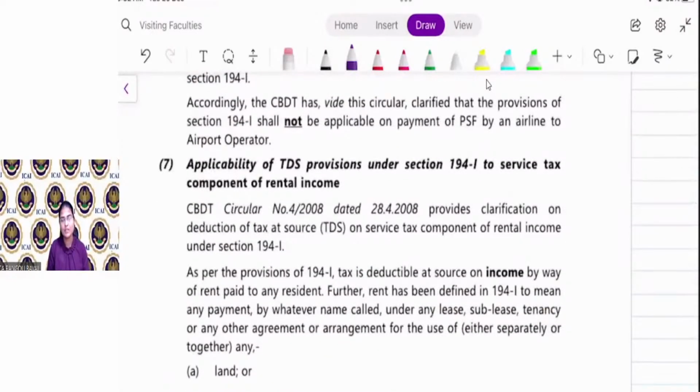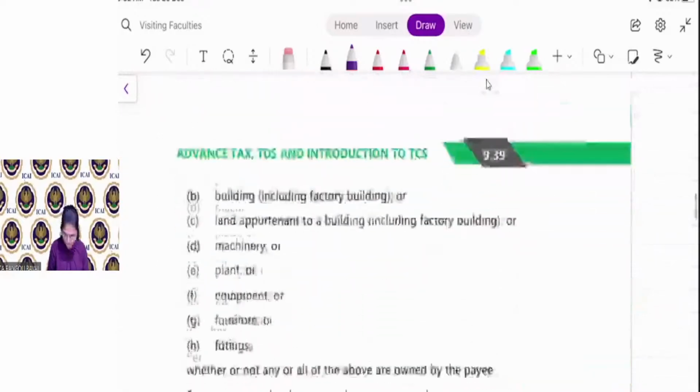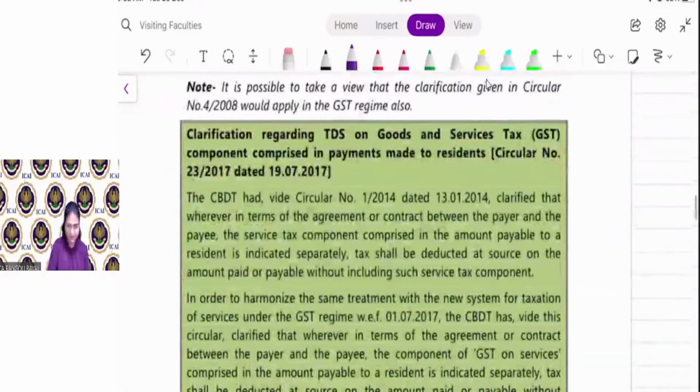Now there is GST, so you have to remember this circular. TDS is required to be deducted without considering GST. That is, TDS is required to be deducted on the basic amount, not on the GST amount.